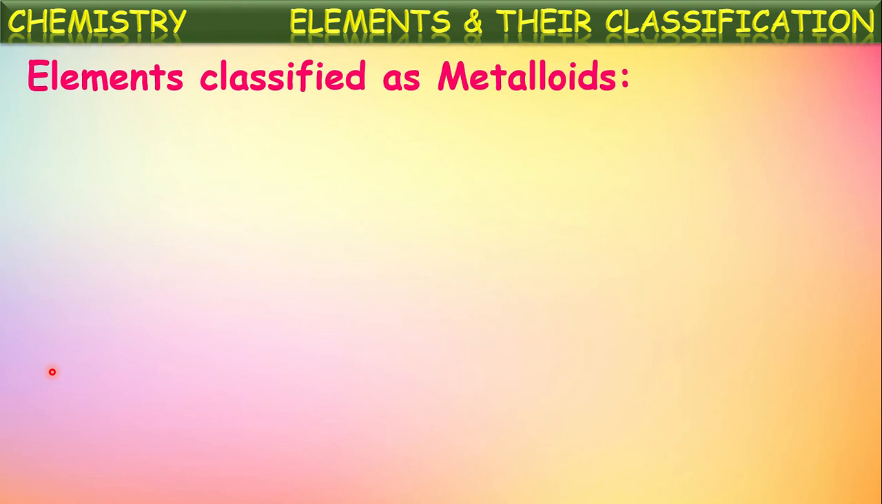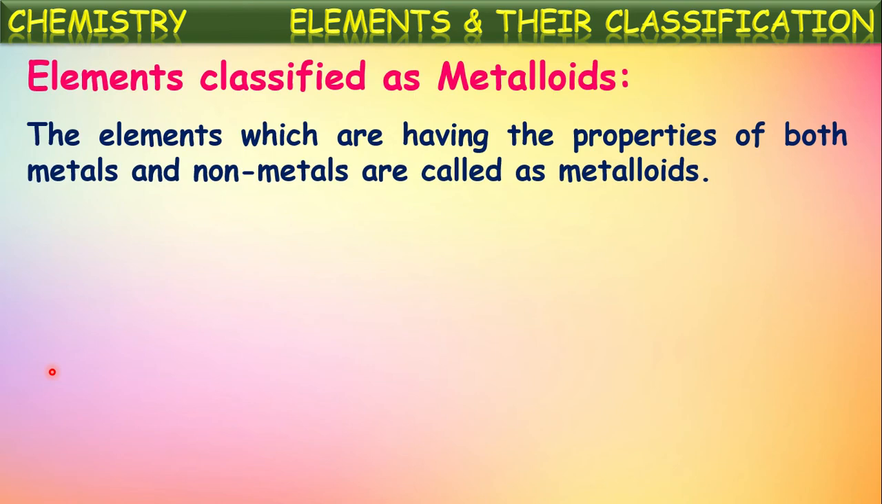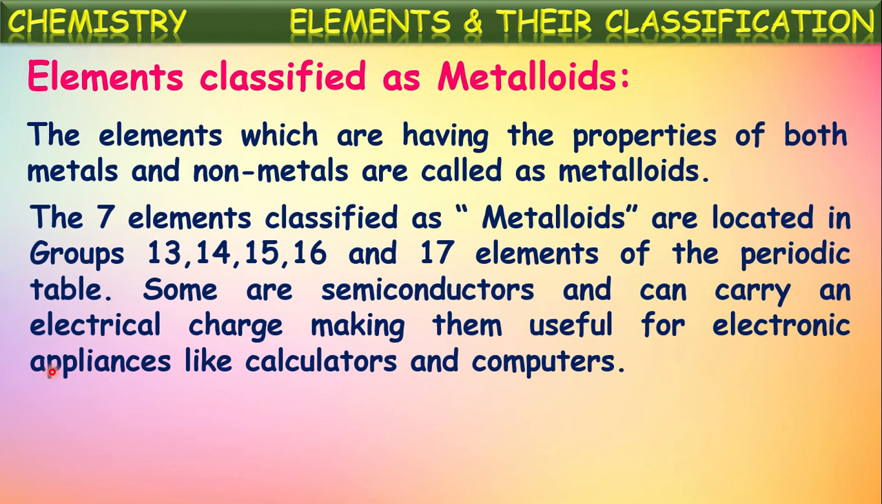Apart from these metals and non-metals, there are some other elements which can exhibit the properties of both metals and non-metals. So those elements which have the properties of both metals and non-metals are called metalloids. The seven elements classified as metalloids are located in the 13, 14, 15, 16 and 17th groups of the periodic table in the staircase position, which separates metals and non-metals. So some of these metalloids are semiconductors. For example, silicon is one of the metalloids.